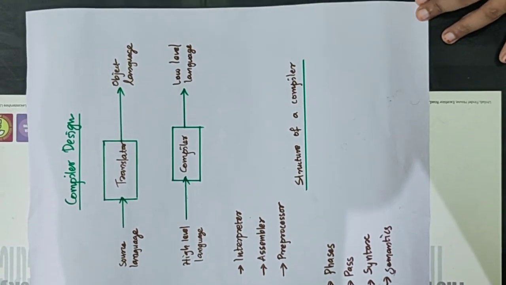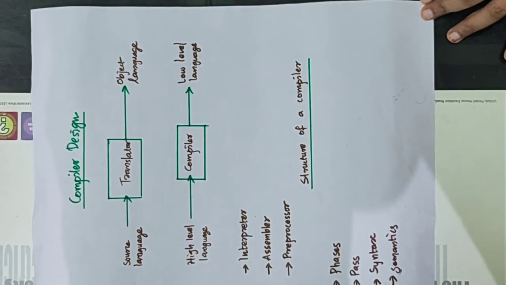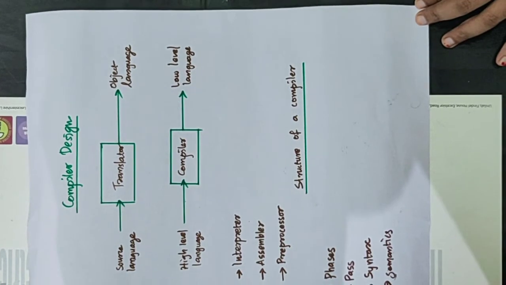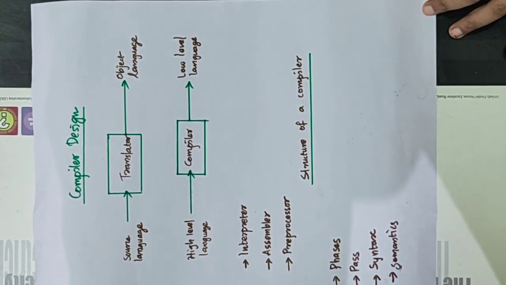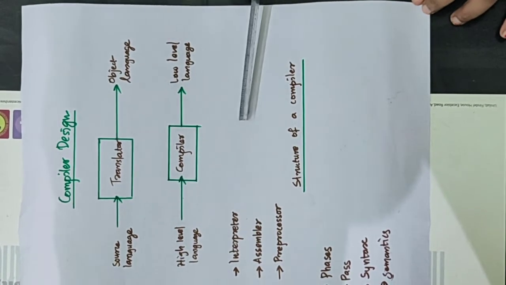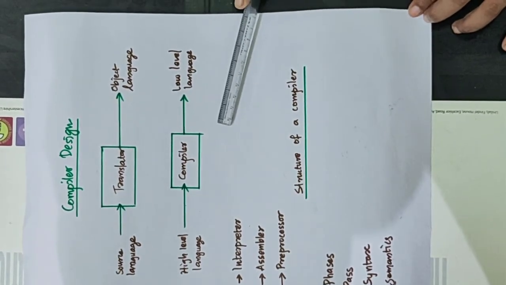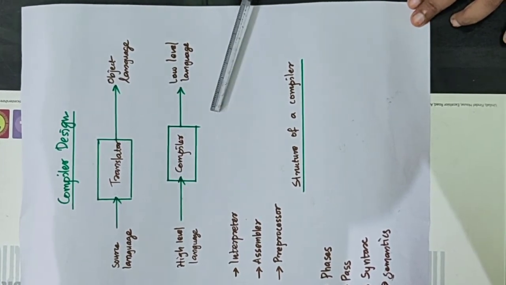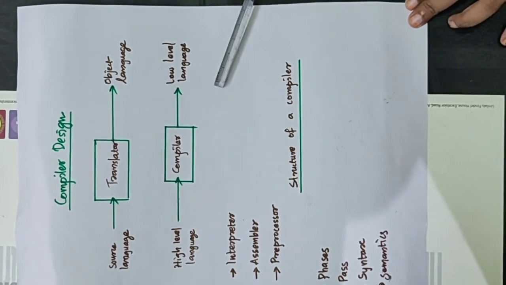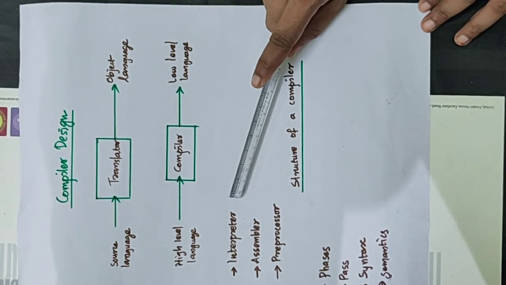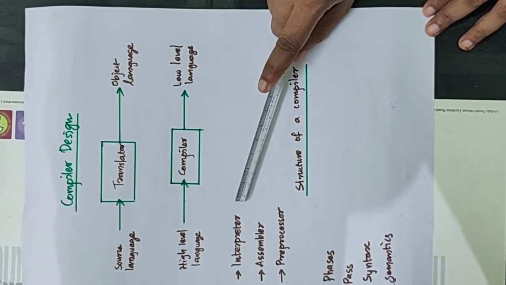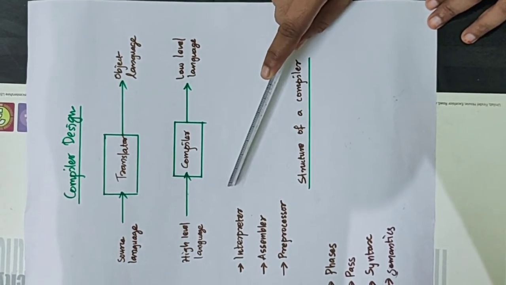Certain translators transform a programming language into a simplified language called an intermediate code. Here in the interpreter, the incoming language, that is the source language, is the programming language and the outgoing program is an intermediate code which can be directly executed using a program known as an interpreter.